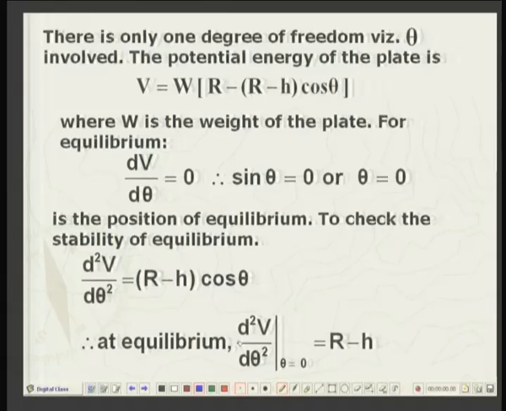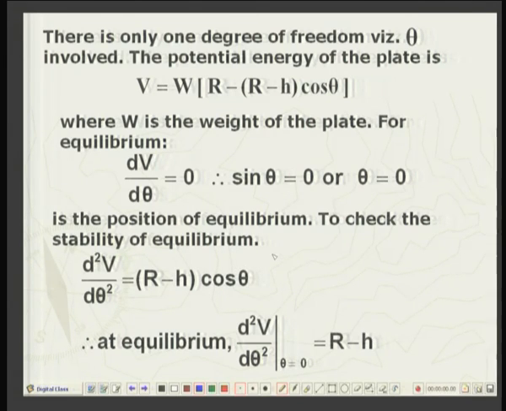Now, we want to establish whether this equilibrium is stable or unstable. For that, we will now take up the second derivative. Again it is easy to calculate, it will be r minus h cosine theta, and when theta is 0, that is at the state of equilibrium, the second derivative is simply r minus h, because cosine of 0 is 1.